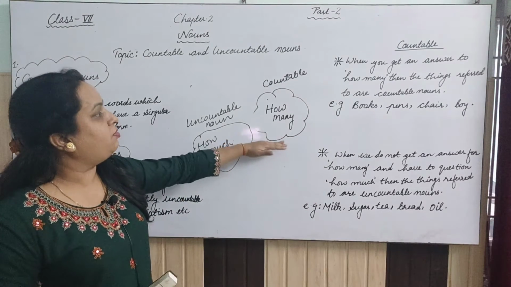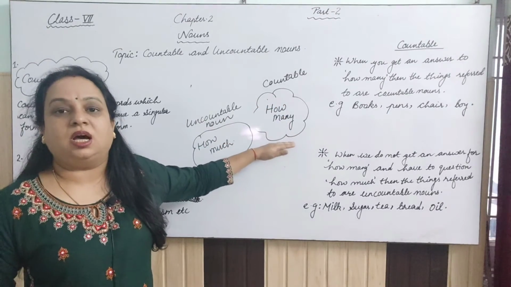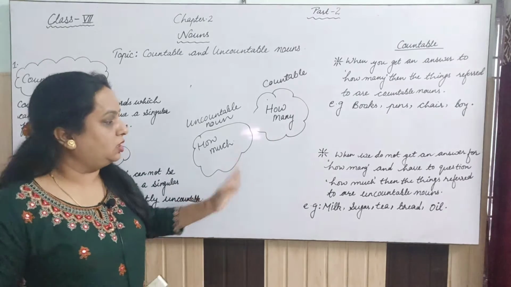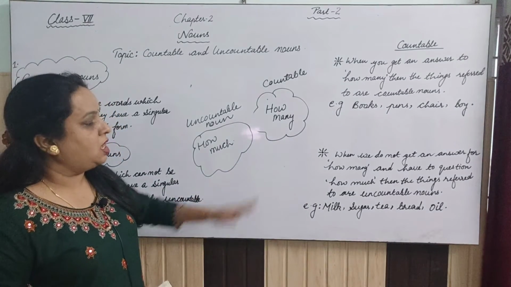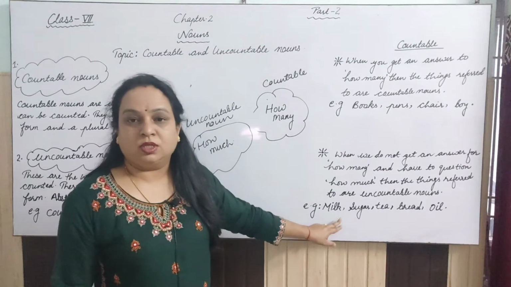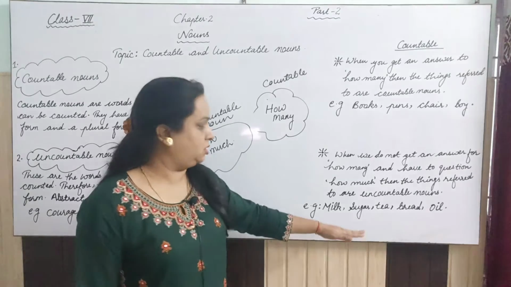Uncountable. And if you frame the question with "how many", that is a countable noun, right? So this was the difference between these. Let's see some examples of uncountable nouns, like milk. It may be a glass of milk, a bottle of milk, but it is not milks.